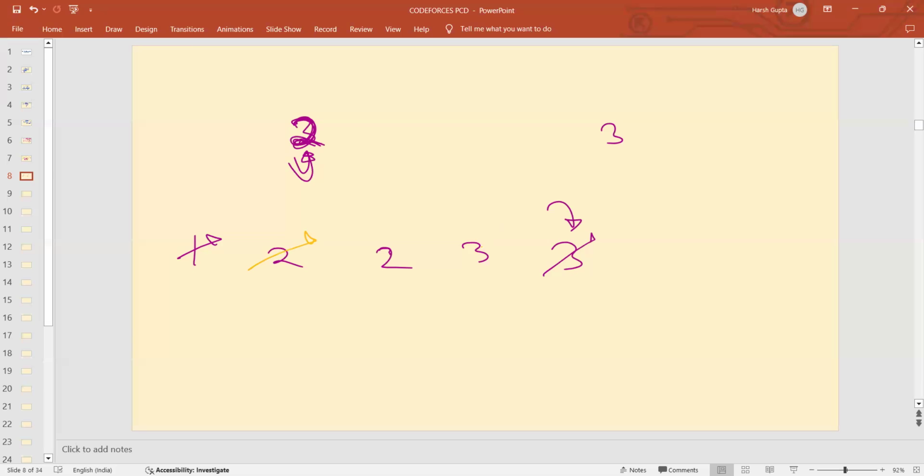Now Piggy wants to remove 3. So what will he do? He will choose this particular index, take the minimum of 2, 3, which is again 2, and he will remove this. So he is able to remove 3 and the end value that remained is 2. So the order does not matter, the sequence is always possible. So the logic is to simply sort the array and take the median.